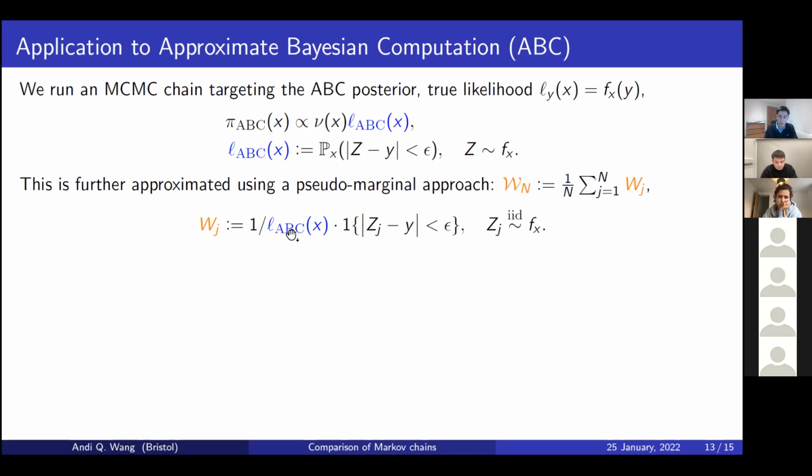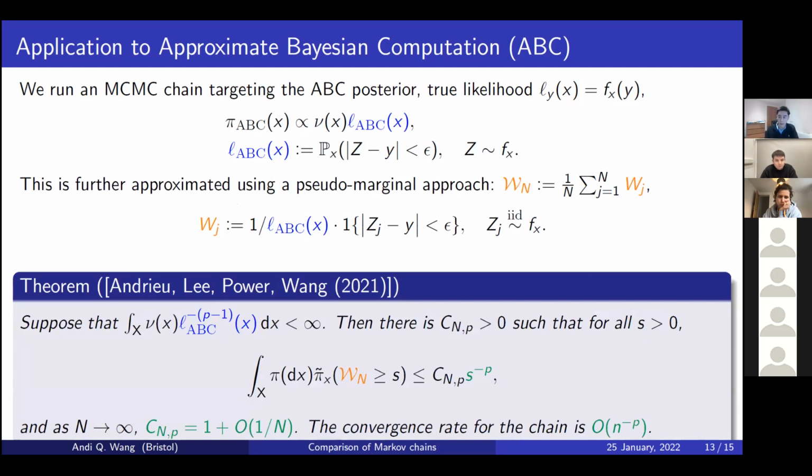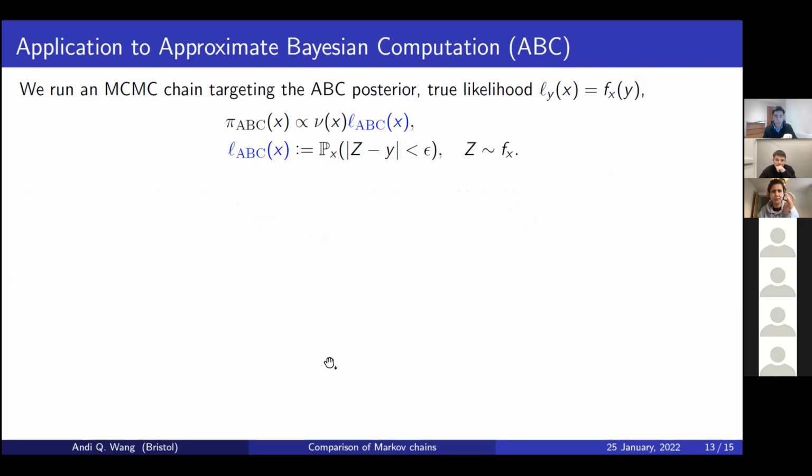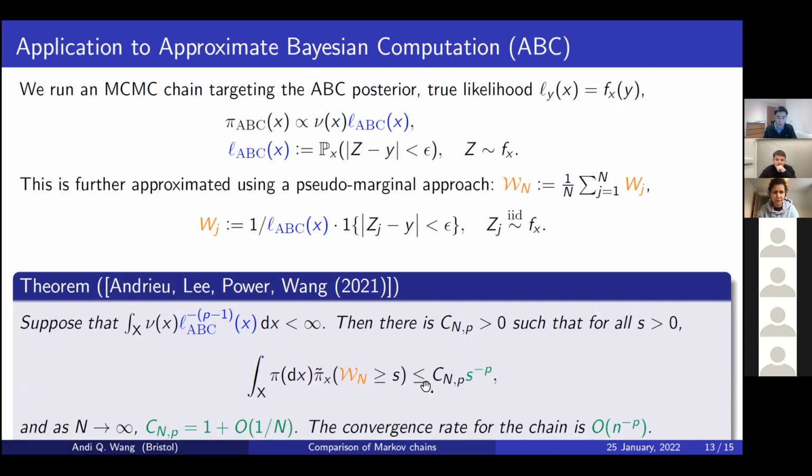And so here I've defined what this W is exactly. But here's what we can actually say, which is that depending on the regularity of the prior, in other words, how quickly the tails of the prior decay, will tell us what exponent will have a finite quantity here. You could always take P equals 1, because then this is just 0. But if your prior has very nice tail decay, you could potentially take a higher power of P here. And that value of P is going to give you a bound on the convergence of this beta term to 0, right? So this beta term is going to converge to 0 at a polynomial rate, P, given by the degree to which you can integrate the likelihood or the inverse of it with respect to the prior.